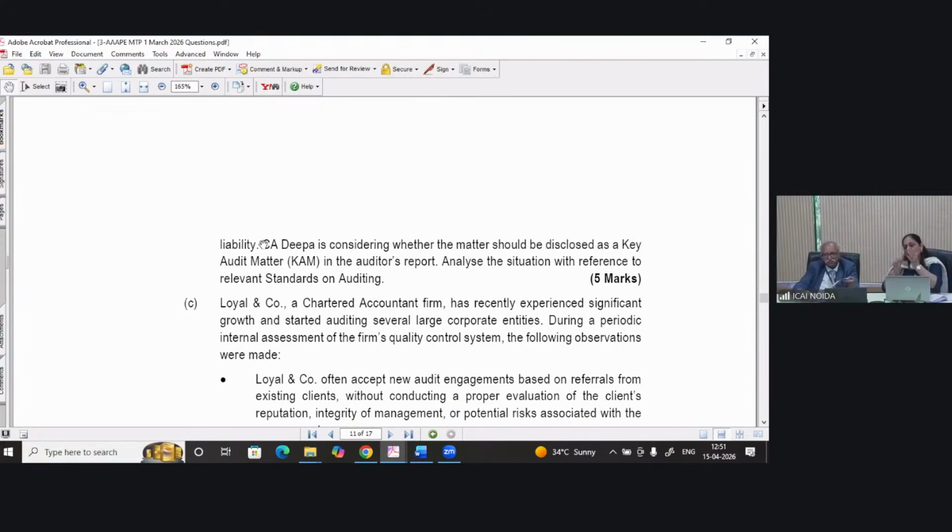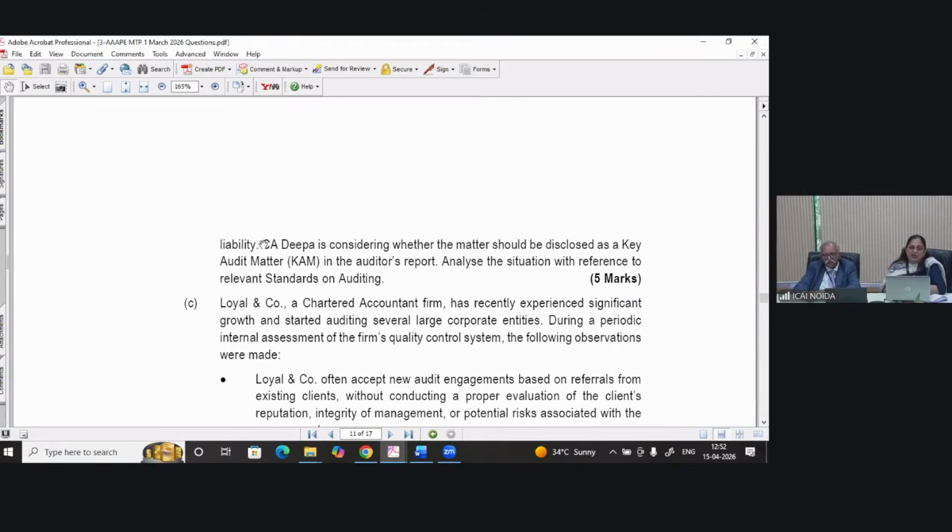So you need to go step by step, and then your conclusion should be whether the consideration of CA Deepa, that it should be disclosed as key audit matter, is correct. Here you need to mention that a modified opinion is not substituted, so you need to interlink it with SA 701 as well, and accordingly conclude.